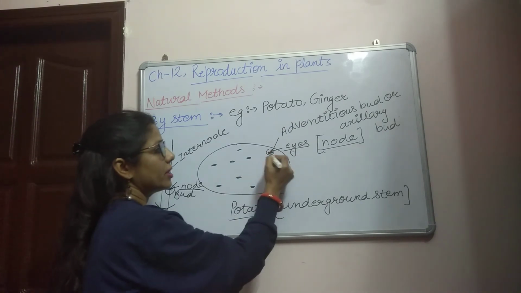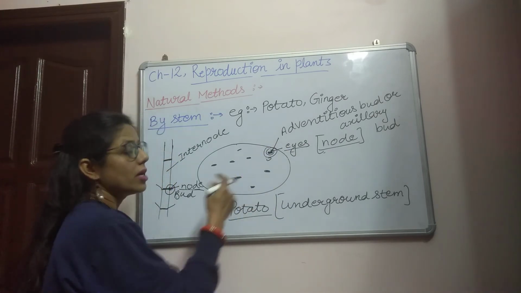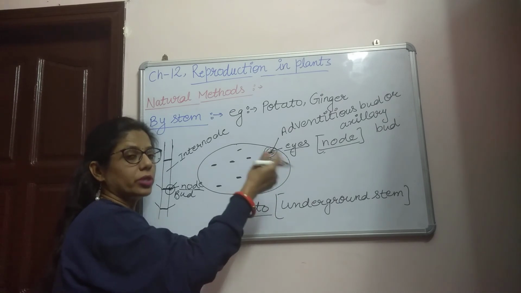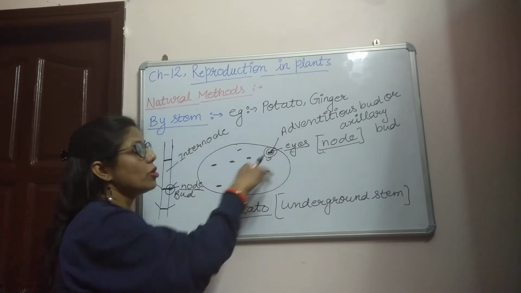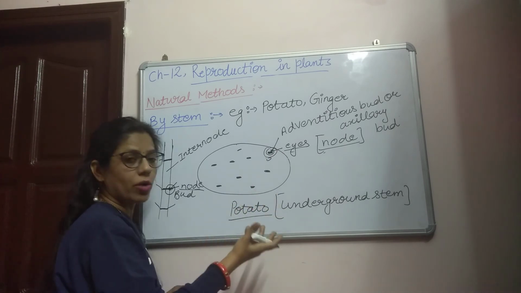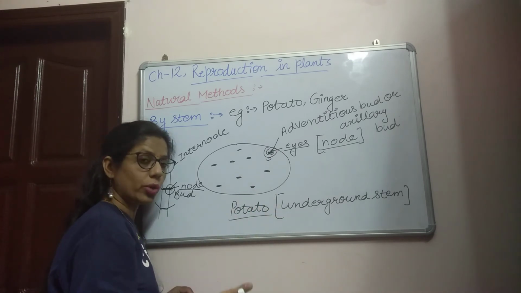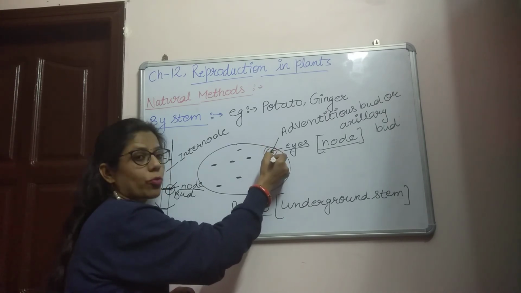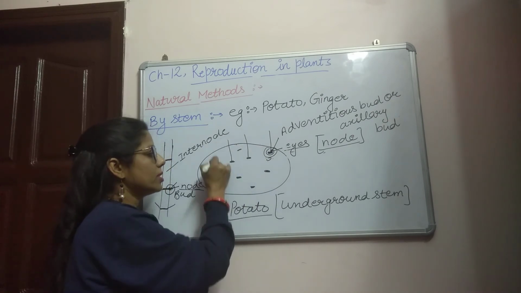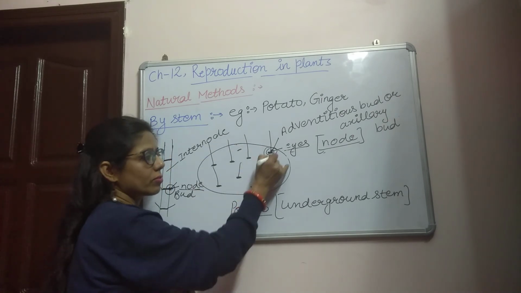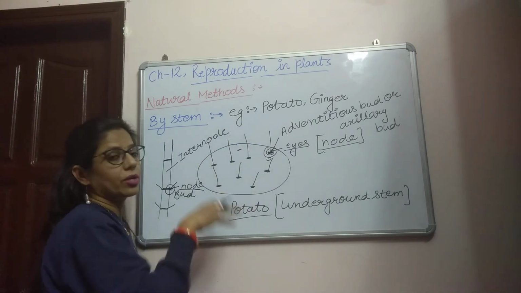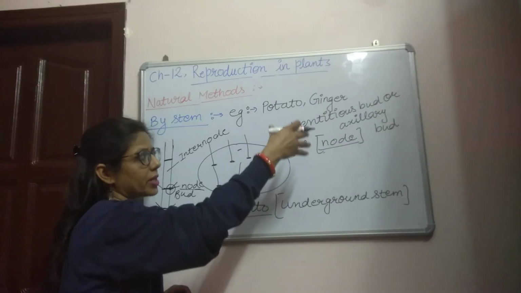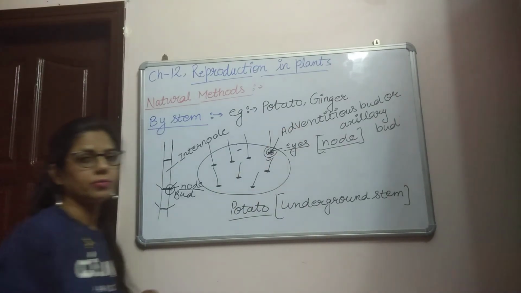So similarly when this axillary bud or adventitious bud comes in contact with moist soil. जब हम इनको अगर हम काट के भी कर सकते हैं, if we are using an artificial method, but this is a natural method. So when this potato, because it's an underground stem, is present inside the soil, and these eyes, these buds, come in contact with moist soil, the new plants grow from these eyes. So by the stem only we can grow these plants. It means by the stem only the potato and ginger and turmeric can grow a new plant.